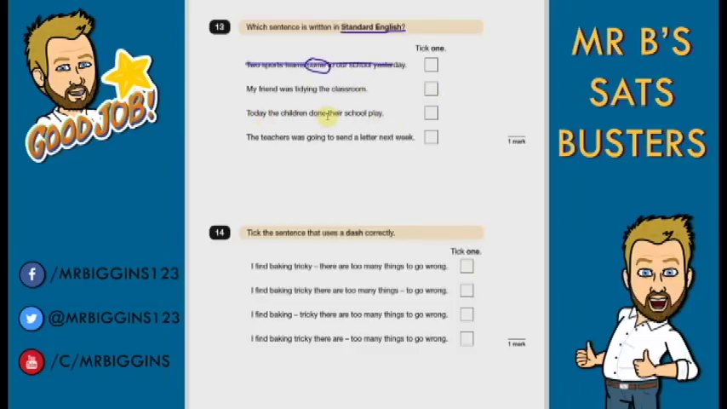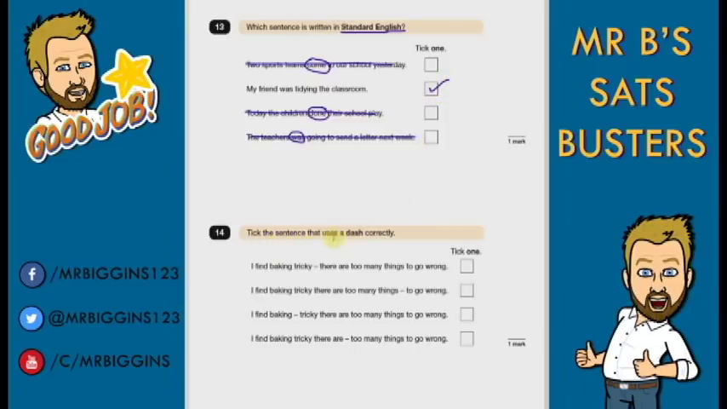Today the children done their school play. This should be did. So that one doesn't make sense. The teachers was going to send a letter out next week. That doesn't make sense. It should be were because that is plural. More than one. Okay, remember was for singular and were for plural. So we were right. This is our correct one.